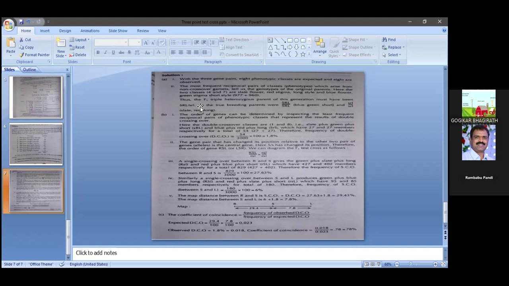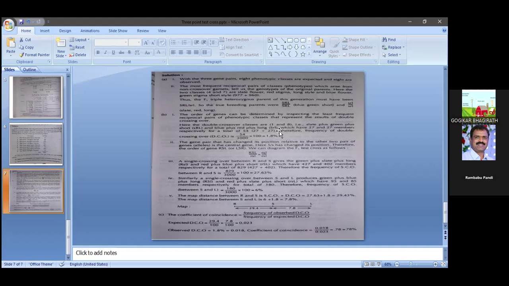We know 3 genes are present on the chromosome, but in which order they are arranged we don't know. We can expect S R L and small s, small r, small l. So the true breeding parents were blue green short and slate red long. In this way we can write the gene order.